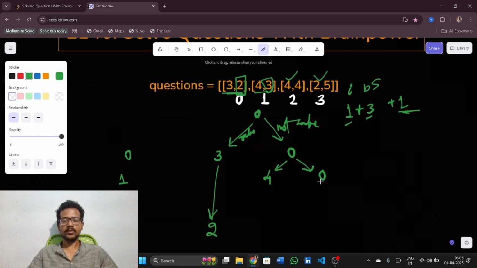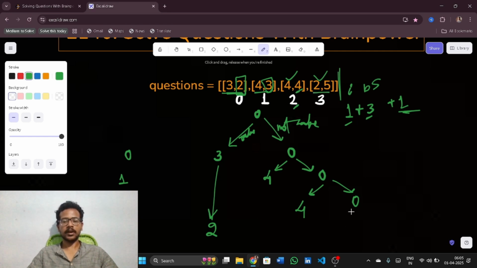Now I have 0 as the next thing. Here I can make decisions. At 2, I can take it or I do not take it. If I take, the score will be 4. If I didn't take, the score will be 0. Now I need to skip to index 2 plus 4 plus 1, which would be 7, but I am going out of bounds, so I would stop here.